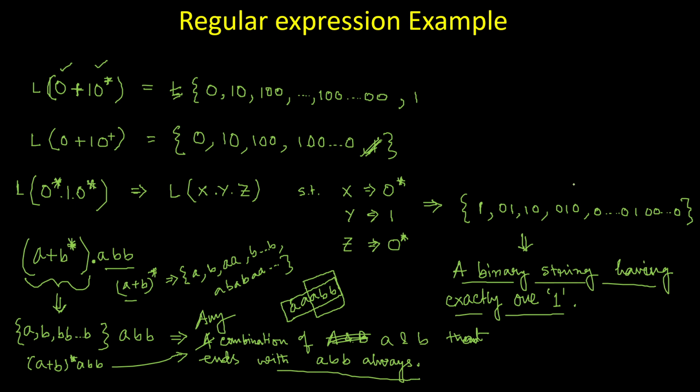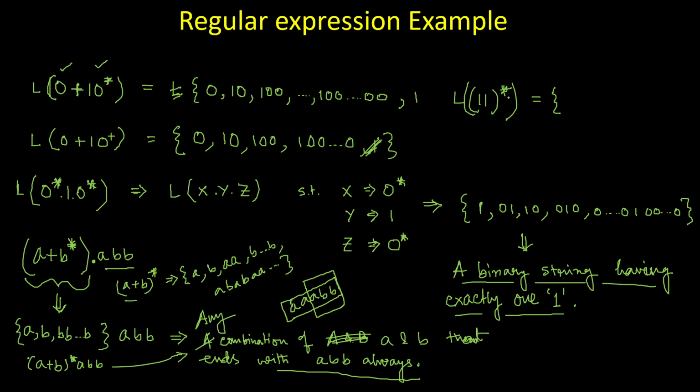Now similarly, take one more example. If I consider another language with another regular expression, something like (1 1) whole star, then what is the corresponding language generated from this regular expression? You see, it is (1 1) whole star.